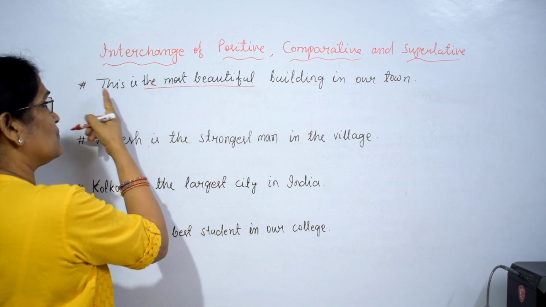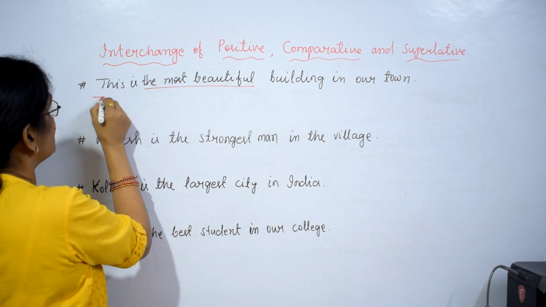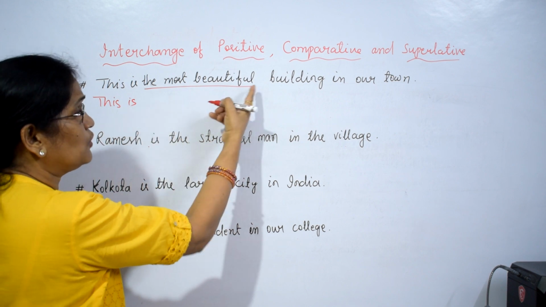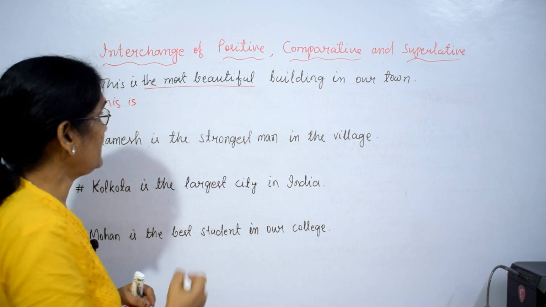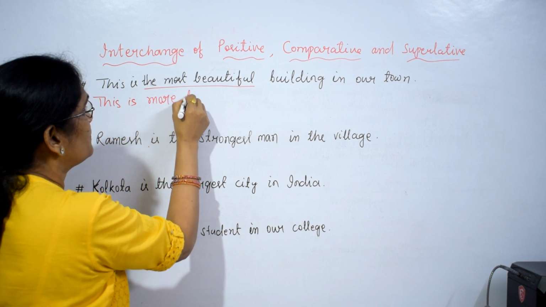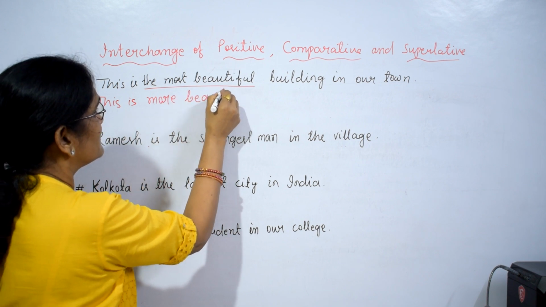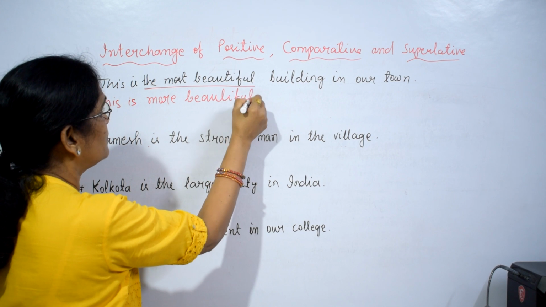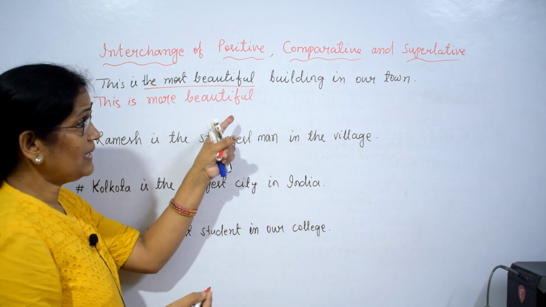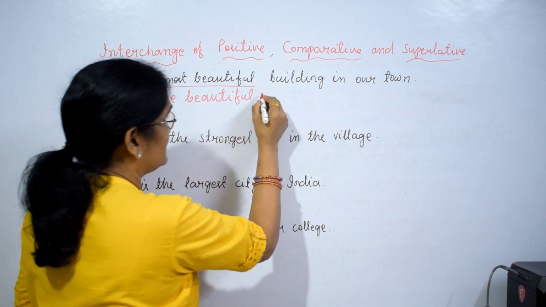Start from the beginning. What is written? The same thing. This is the most beautiful, it's a comparative degree. What is more beautiful? More beautiful. This is more beautiful, and when in comparative degree we use than. Write than.